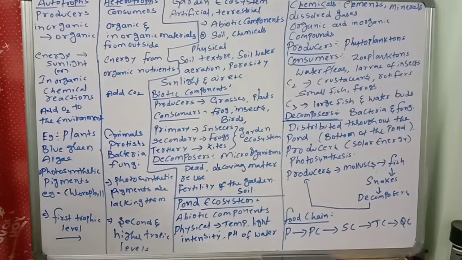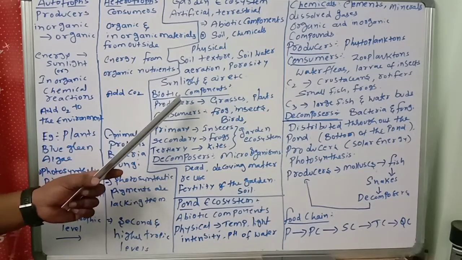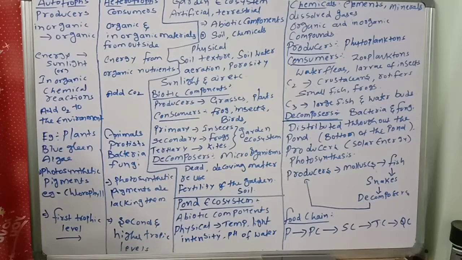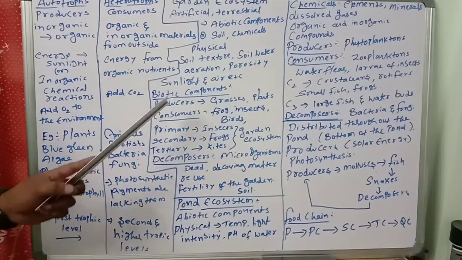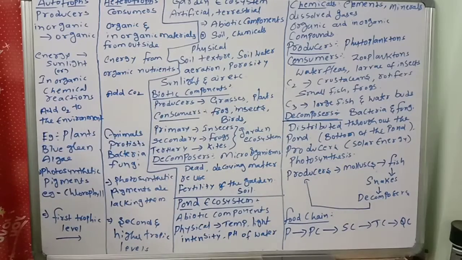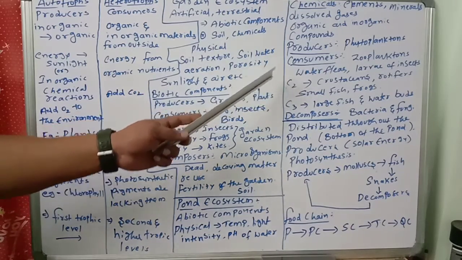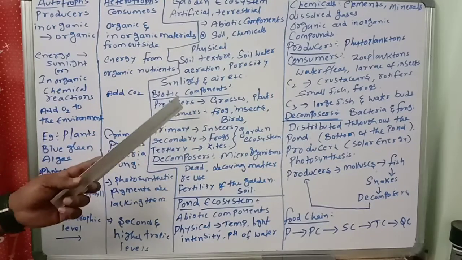Next, come to the biotic components present in the garden ecosystem. As usual, wherever you see any ecosystem, the top priority in the biotic components is the producers, because producers are very important for everything. So the producers present in the garden ecosystem, number one among the biotic components, are grasses and plants, like rose plant, jasmine plant, and trees. Grasses, plants, and trees are all producers in the garden ecosystem.